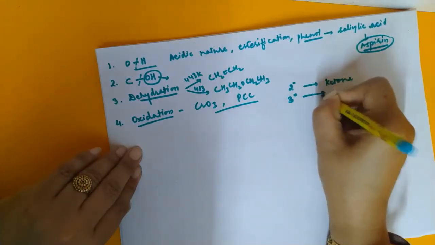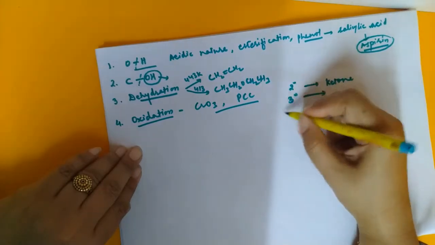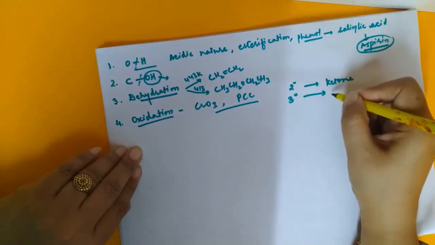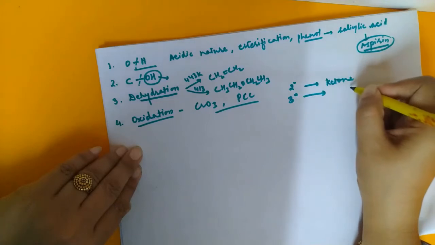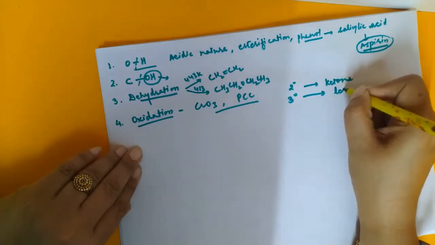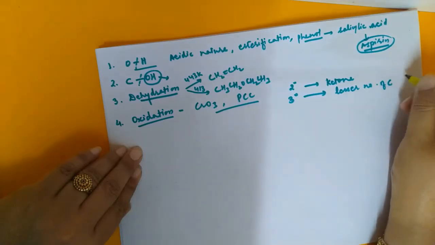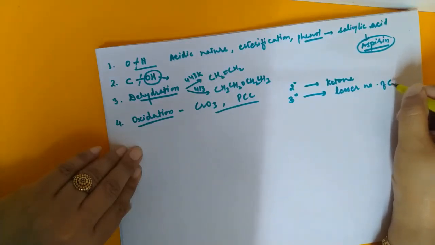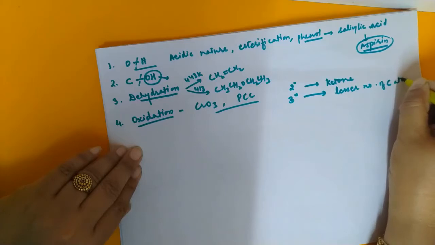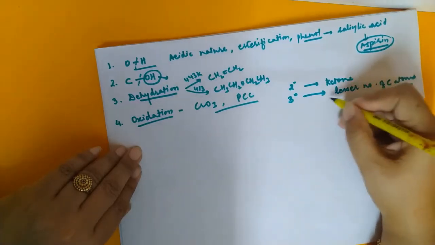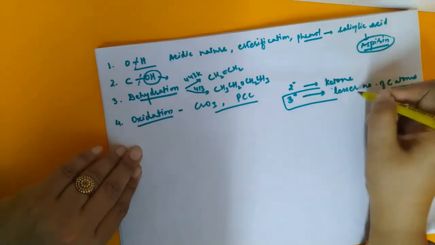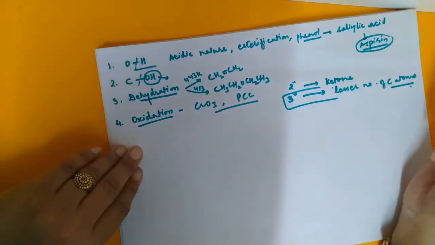But if it is a tertiary alcohol, oxidation can happen only with a very strong oxidizing agent and will result in a product with a lesser number of carbon atoms as compared to the parent, because of the cleavage of the carbon-carbon bond. This we will discuss in the next chapter also in detail, so right now I'm not emphasizing it.